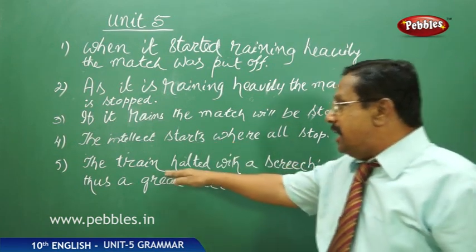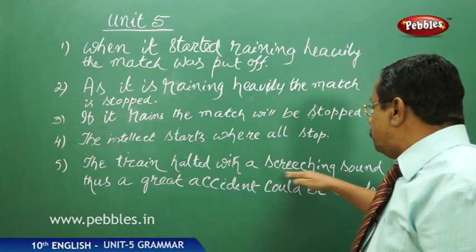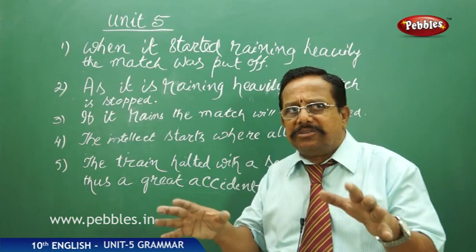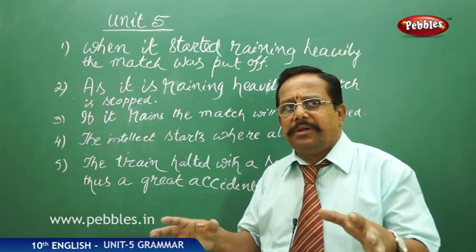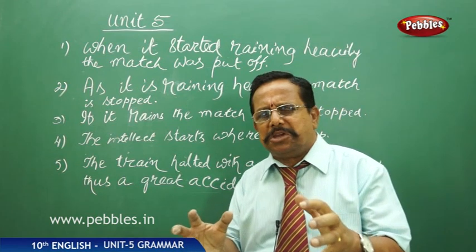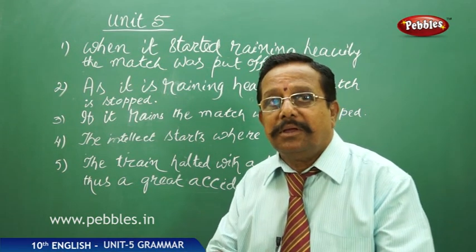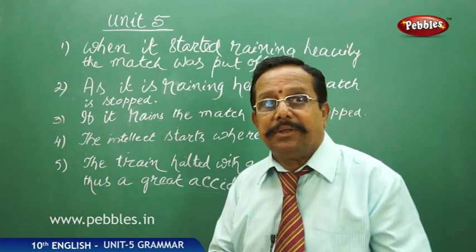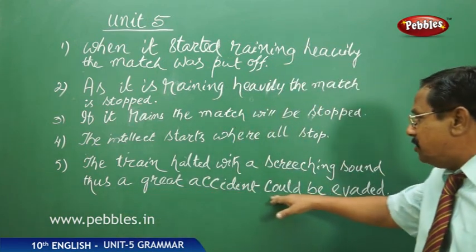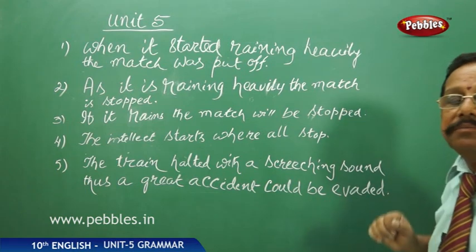Now, the train halted with a screeching sound. That means the driver has seen something ahead and applied all brakes, and the train stopped with a screeching sound. By that, what happened? Thus a great accident could be evaded.